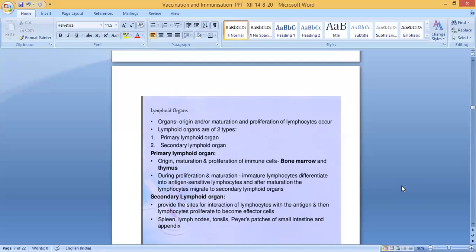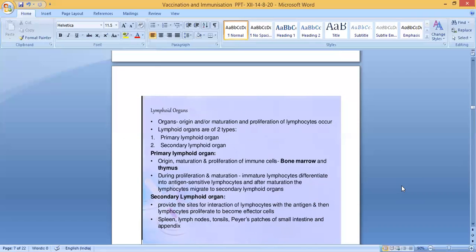Second point: during proliferation and maturation, immature lymphocytes differentiate into antigen sensitive lymphocytes, and after maturation the lymphocytes migrate to secondary lymphoid organs. So immature lymphocytes or WBC differentiate into antigen sensitive lymphocytes, and after that they get matured. After maturation the lymphocytes migrate to secondary lymphoid organs.